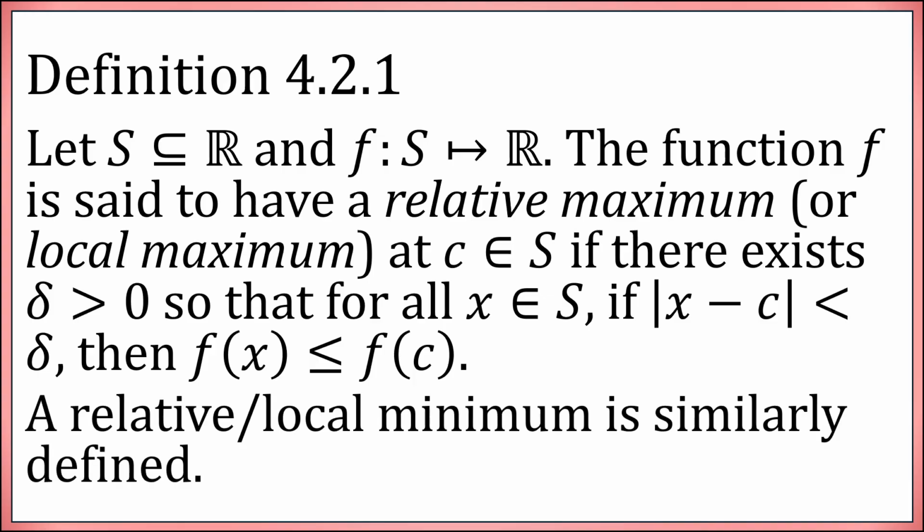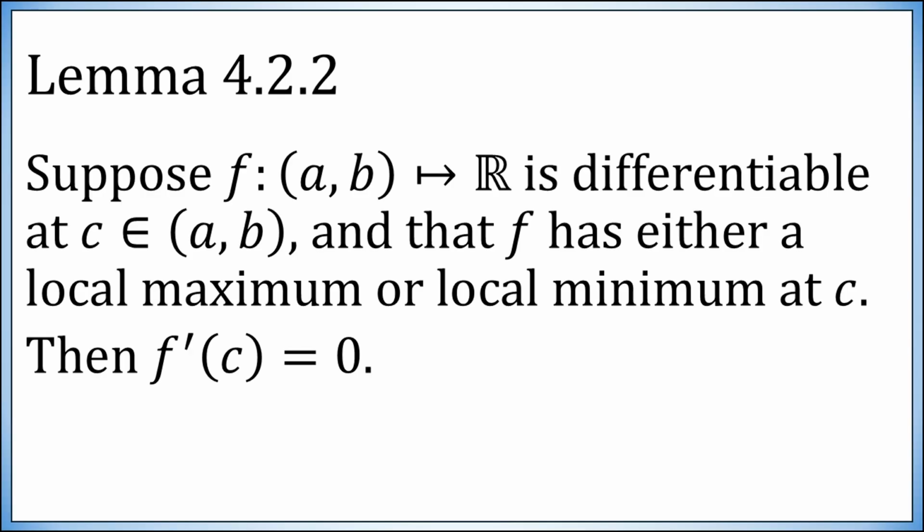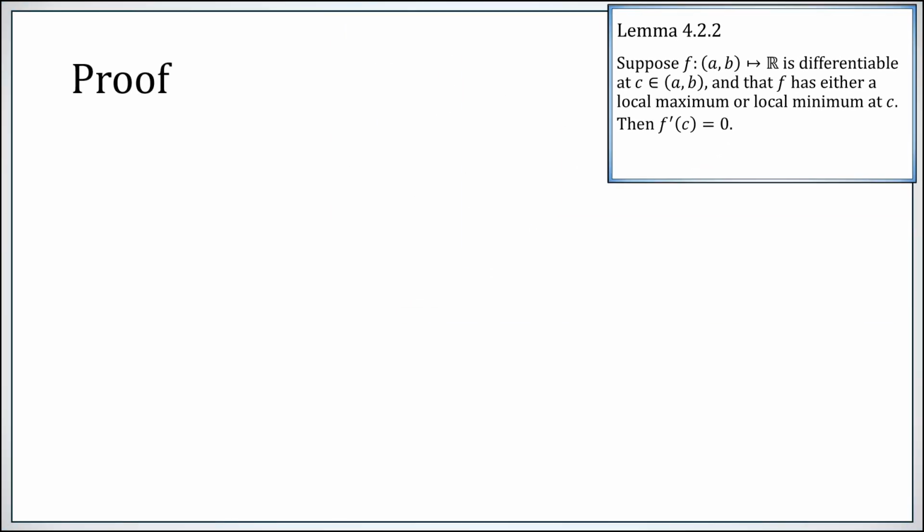Similarly, you can define a relative or local minimum just by reversing the inequalities. So let's establish a lemma. Suppose f is differentiable at some point that is a local maximum or a local minimum. Then the derivative must be 0. So we'd like to show that if you have a derivative at a local max or min, the derivative must be 0.